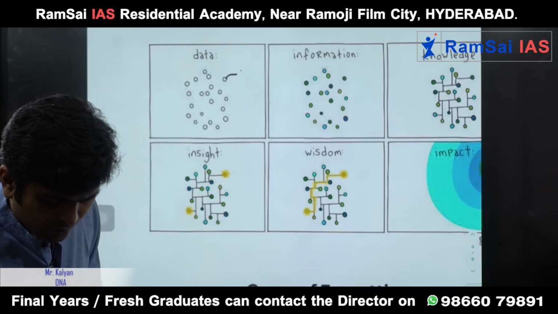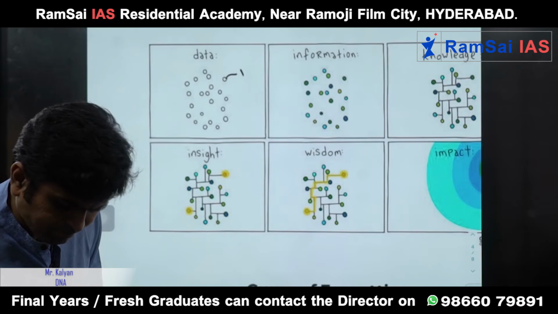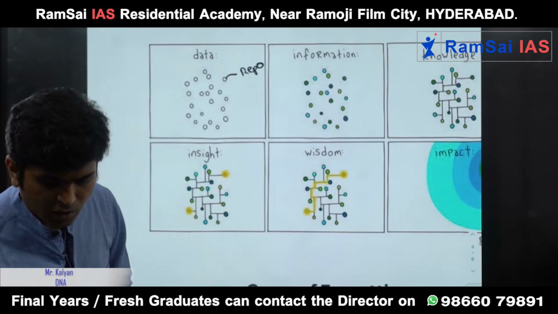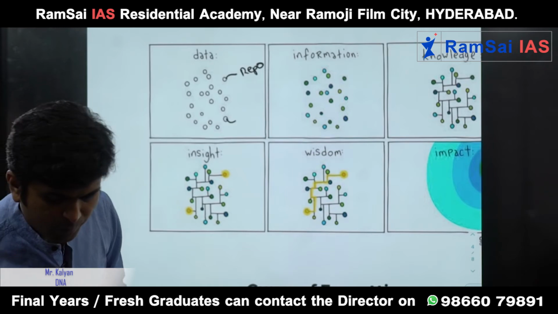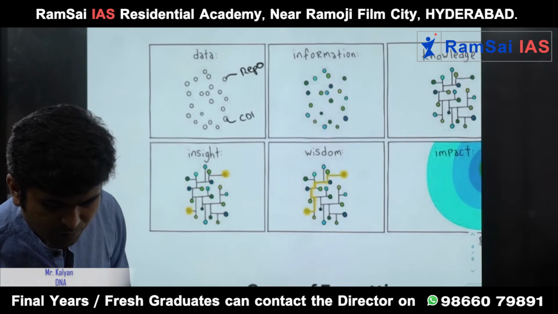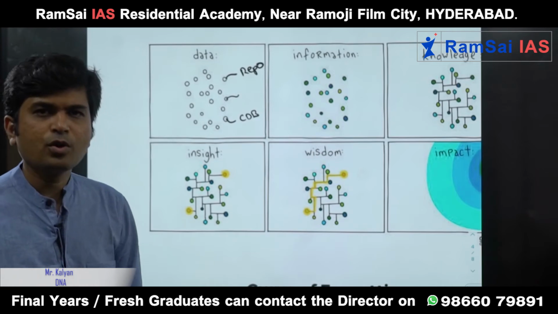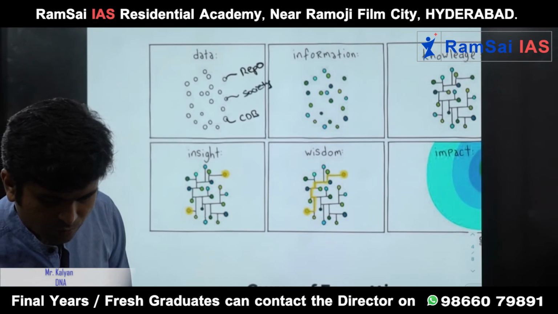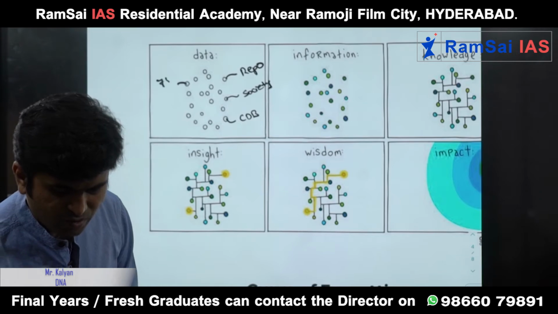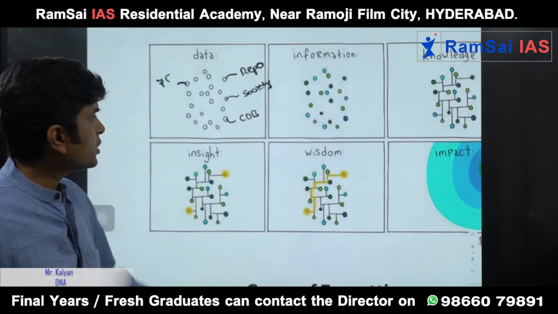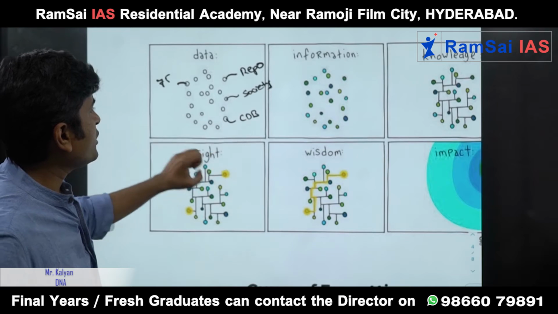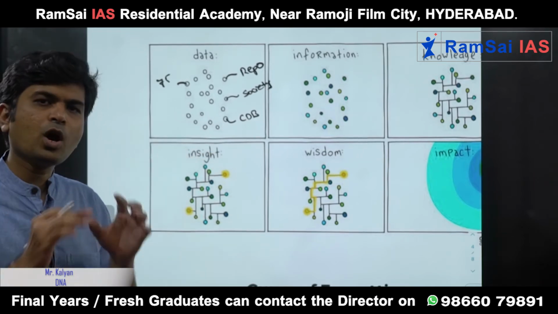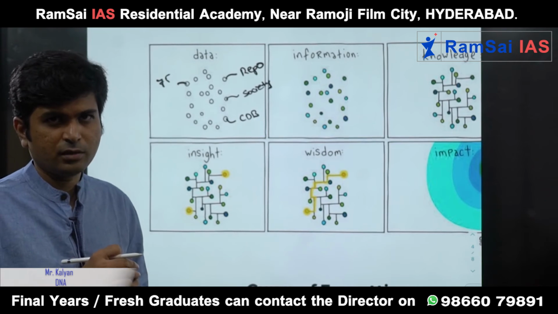Let's say you have learnt about repo rate. Somewhere else you came to know what is civil disobedience movement. Somewhere else you came to know about society. Then 75 years of independence, you read an article. That means you are learning so many topics in less amount of time and you have no clue how you are going to use this particular data, right?